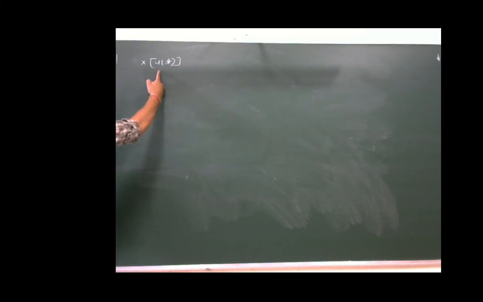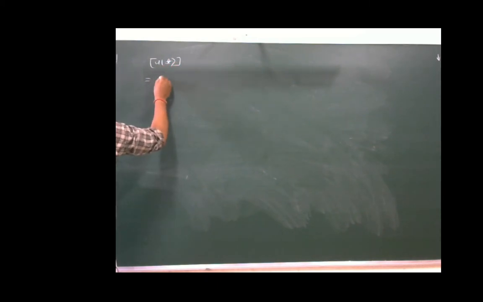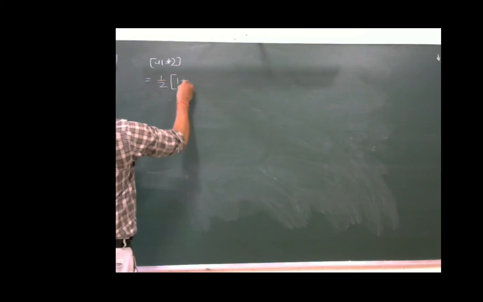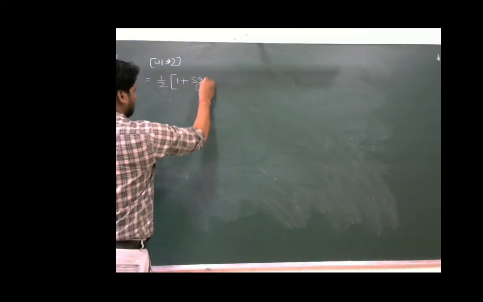Means if we have to find out the Fourier transform of u(t), this u(t) can be written in the form of the signum function as u(t) = 1/2 (1 + sgn(t)).